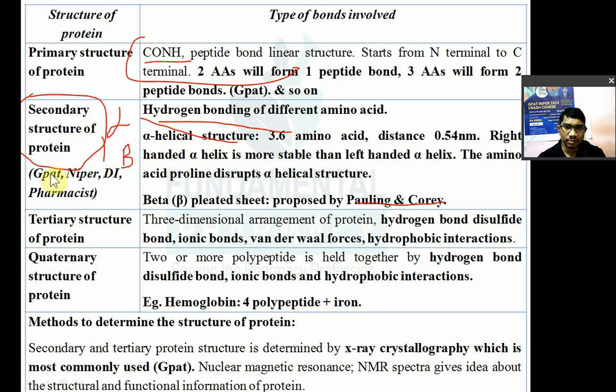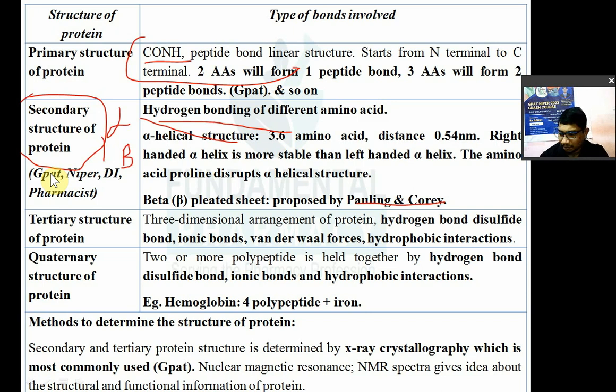If there is only one peptide that turns from one side and goes back, twisted back, then there might be interaction of the NH, the H, and the carboxy group. So there is hydrogen bonding over there. So in the secondary structure, you have to remember that secondary structures are stabilized by hydrogen bonding. In that you have the alpha helical structure and the beta pleated sheet.